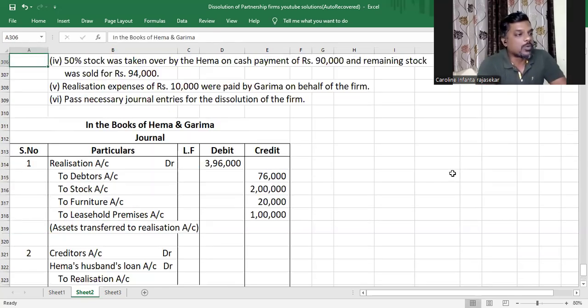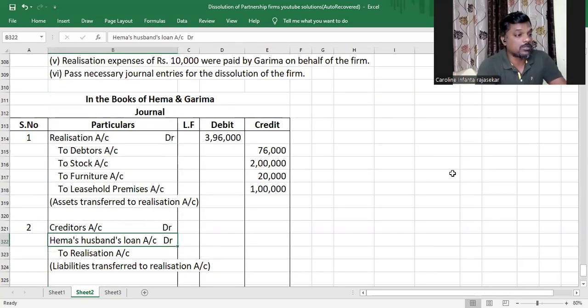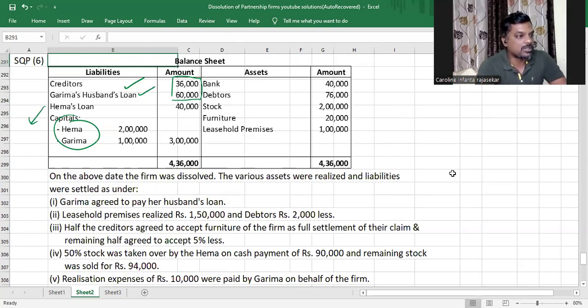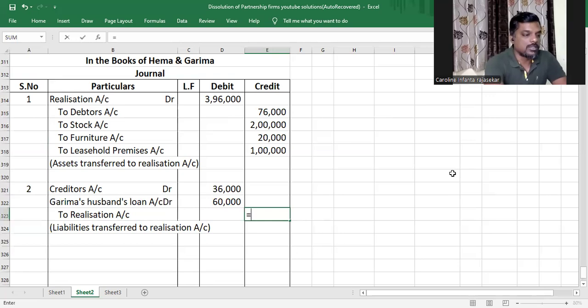And the liability was what, my dear children? Oh, it is Garima's husband's loan. Sorry, not Hema, Garima. Garima's husband's loan. Understood or not, my dear children? So I believe it was 60,000 and 36,000. Okay, 36,000 and 60,000, the book value of the third party liabilities.